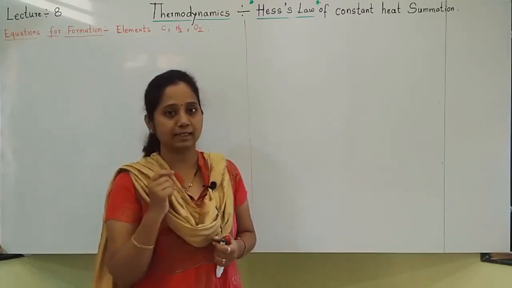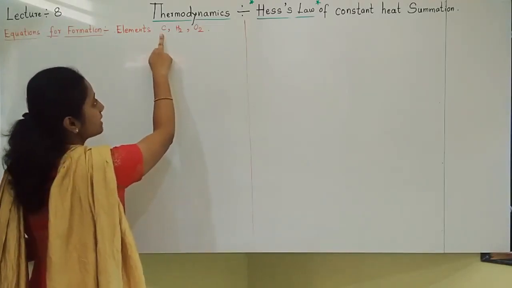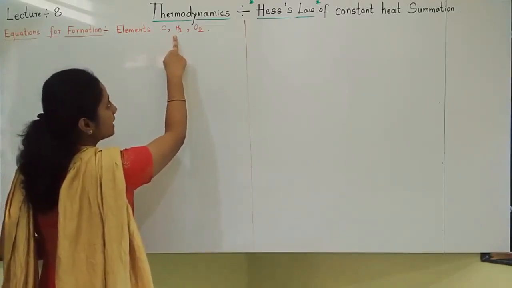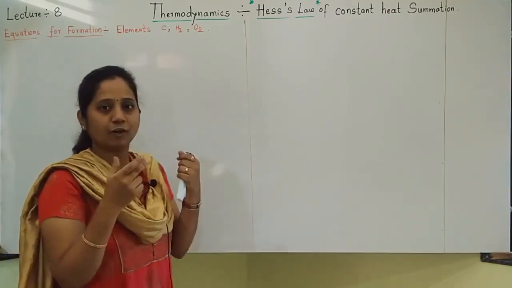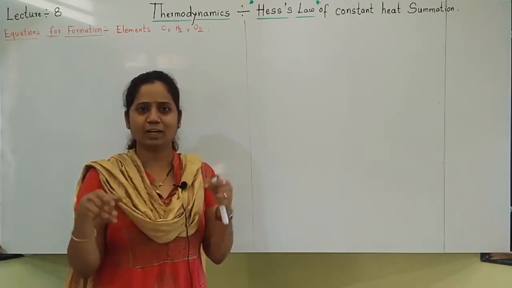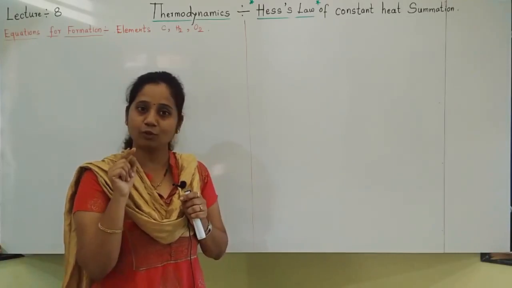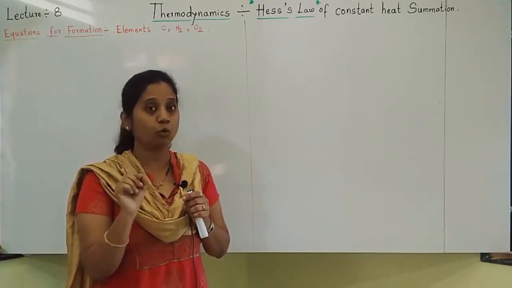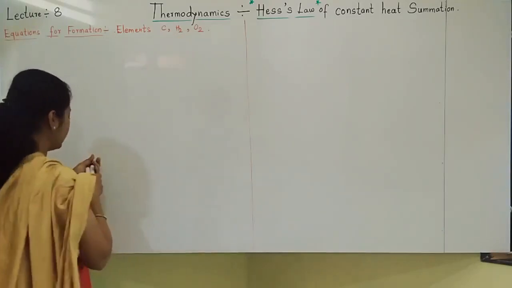So understand that carbon exists as C, hydrogen exists as H2, oxygen exists as O2. For hydrogen don't write H4, H6 or H, and for oxygen don't write O4. Oxygen is always diatomic, hydrogen diatomic, carbon monoatomic. These are the forms in which these elements exist.